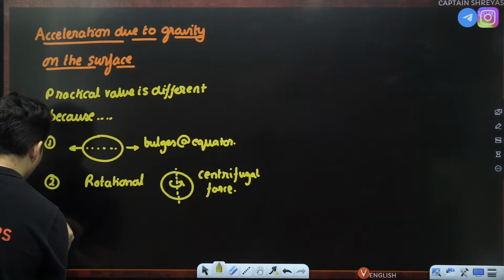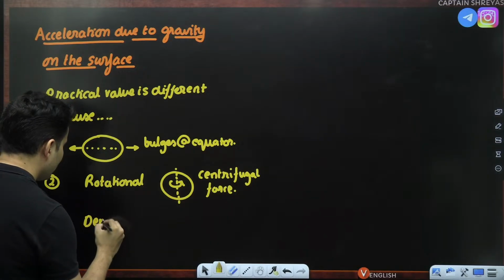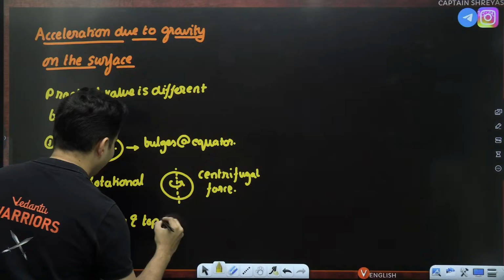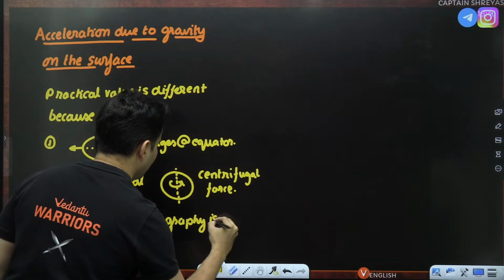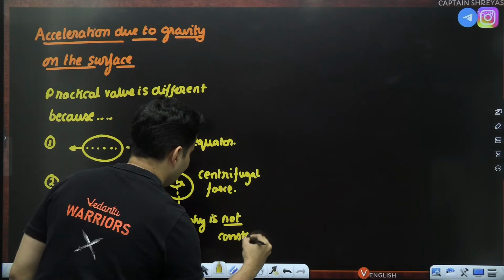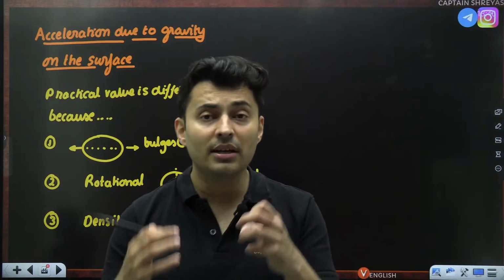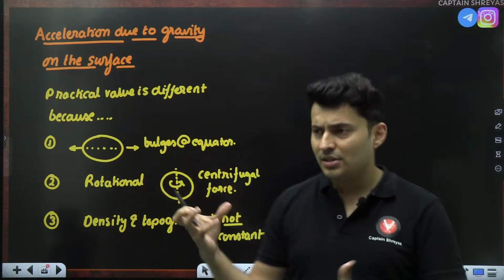And the third one is that the density and topography are not constant. Very, very important. Somewhere there is ocean, somewhere there are minerals, somewhere there are mountains, somewhere there are some biological remains.